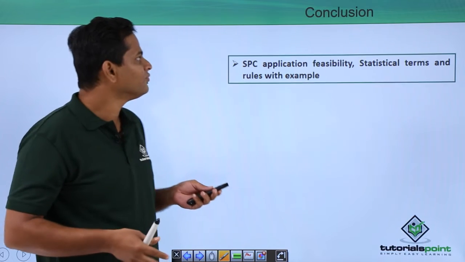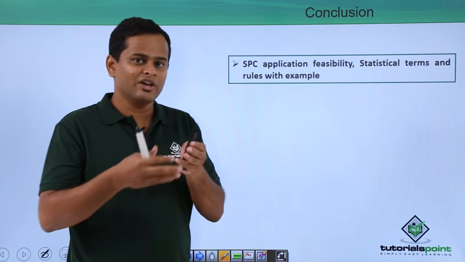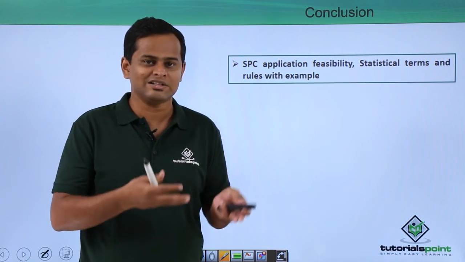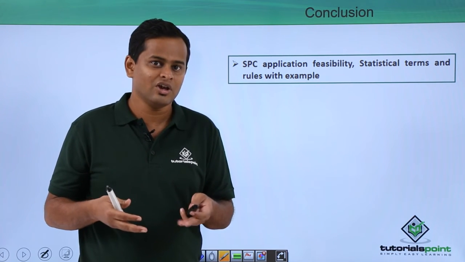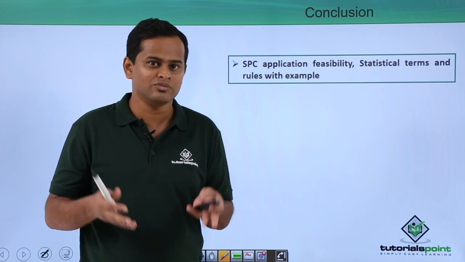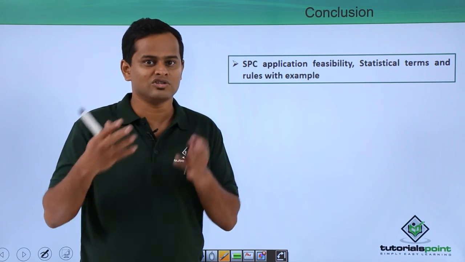So in conclusion, we understood SPC, why it is needed, and certain rules of applying the SPC. We also talked about statistical terms like central tendency and also variability.